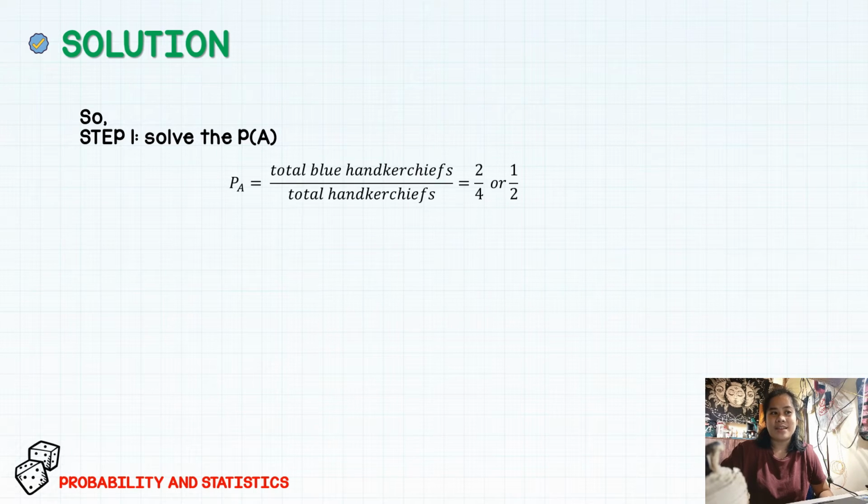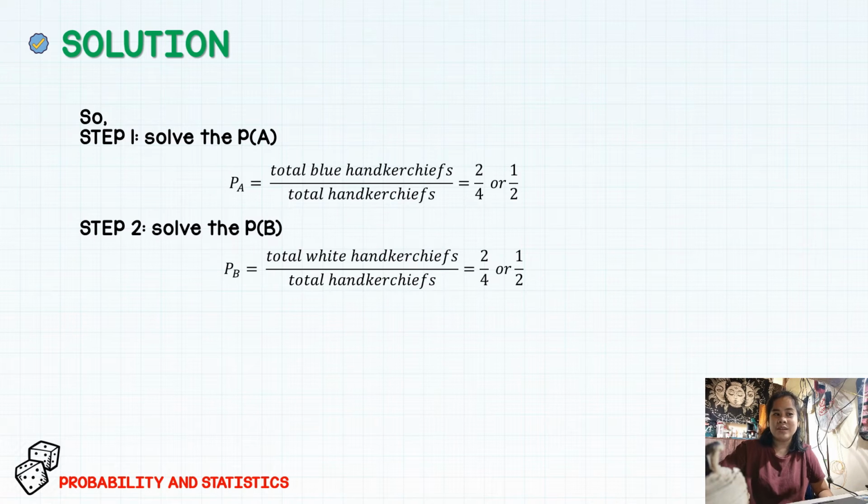or P of A. So that would be P of A is equal to total blue handkerchiefs over total handkerchiefs equal to 2/4 or 1/2. Step 2 is to solve the event that draws all white. So that would be P of B, which is equal to total white handkerchiefs over total handkerchiefs equal to 2/4